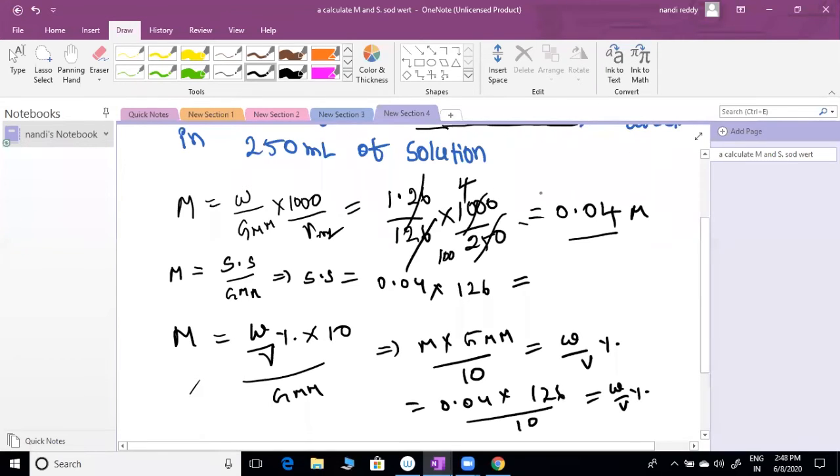If you are using 126 directly, that is strength of solution. If you are using it for 100 ml, that is W by V percent. W grams in 100 ml is W by V percent. Anything wrong, sir? Yes, W grams, V ml into 1000 you can use, correct. That is also correct, sir. One question you can get by different methods. Ultimately, you can find whether your answer is matching or not.